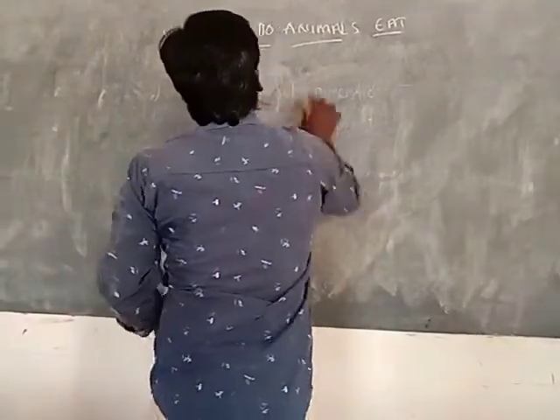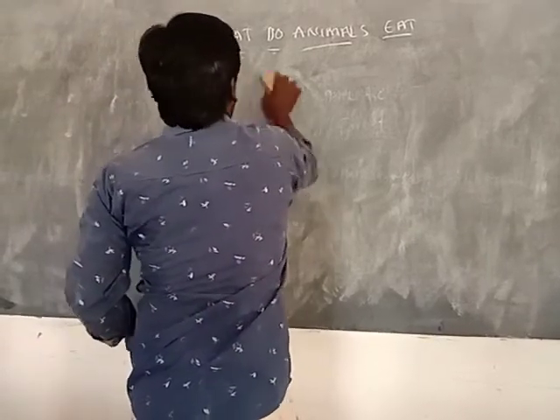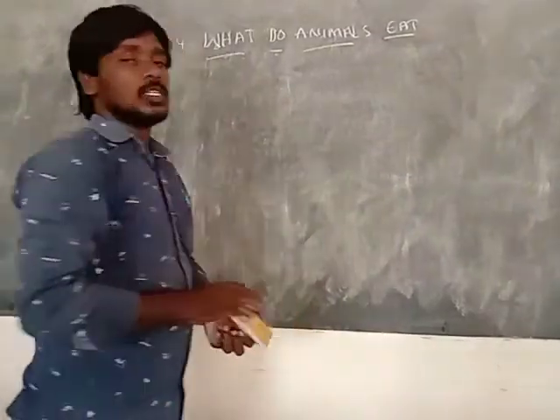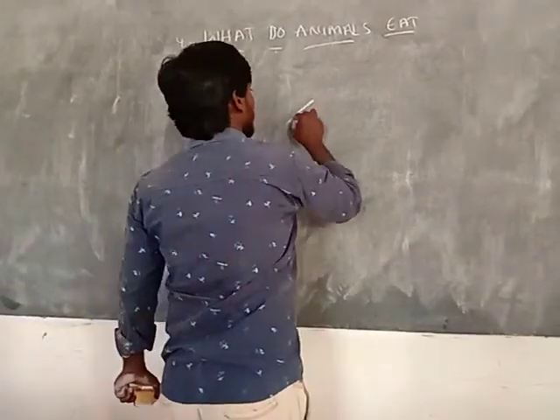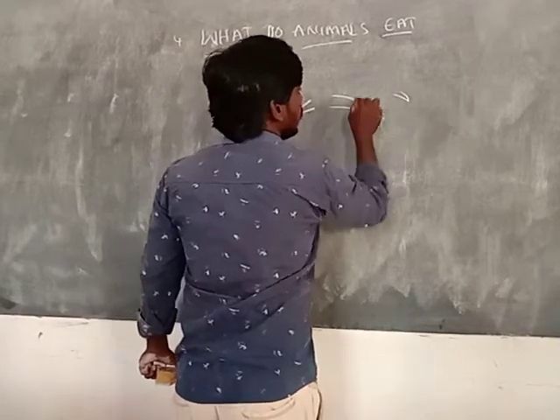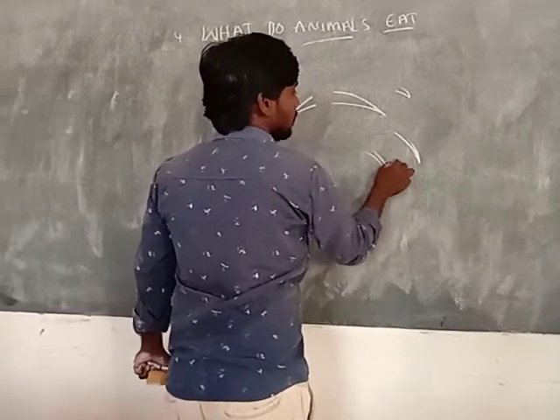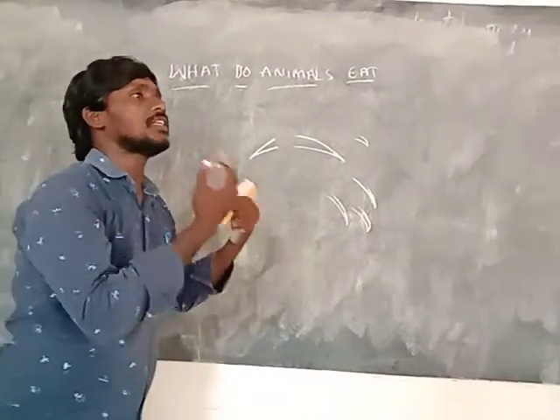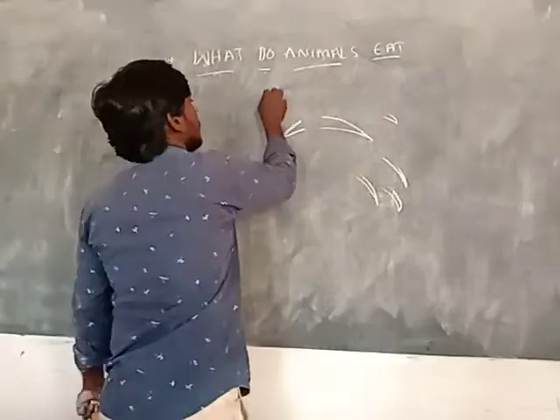Every animal and every bird uses different methods to eat. Observe birds: birds have different types of beaks. Some beaks are very long and some are very small. Some beaks are very sharp, some are very thin, and some are very thick. Why? Because they depend on the food material they take. So every bird has a beak.